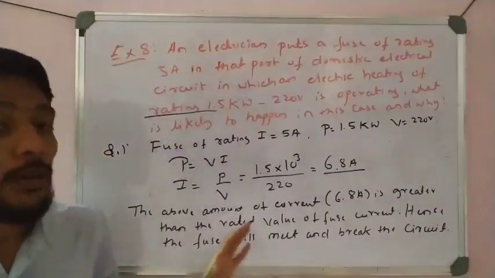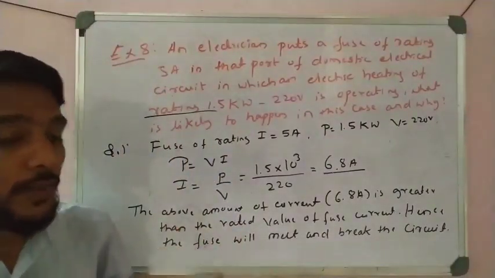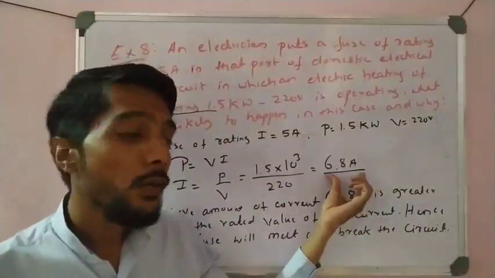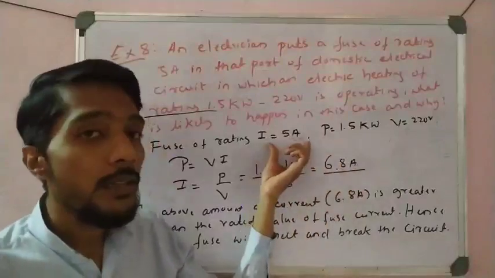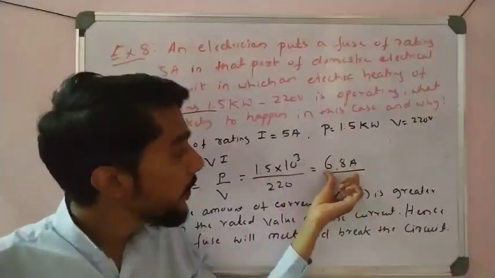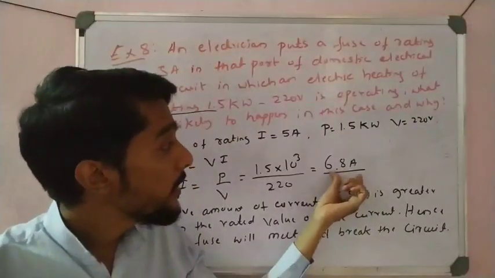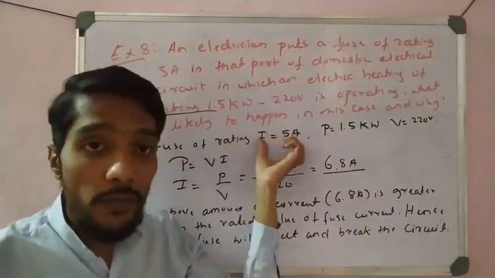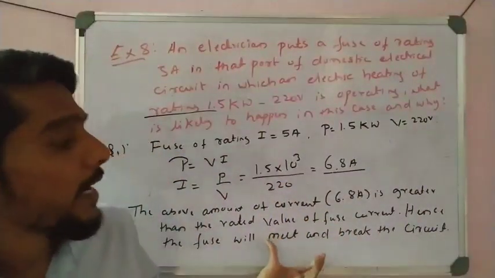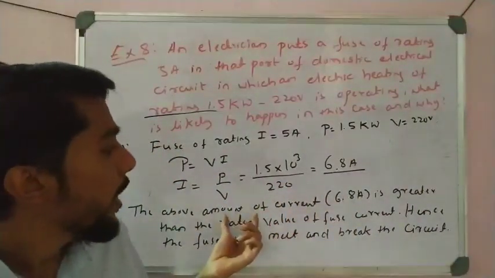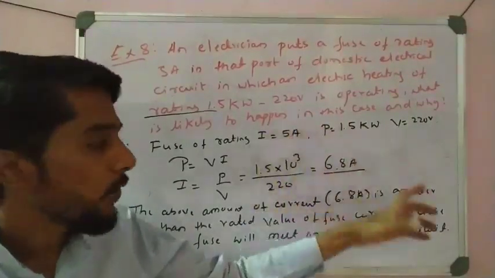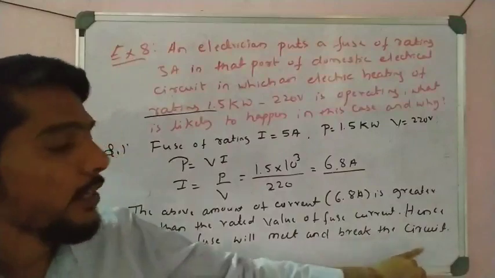So that is what we say about the rating of fuses. That is a very important concept on rating. Sometimes we get a current lesser than 5. If it is lesser than 5, the fuse does not burn and the circuit does not break. If the given current is greater than the rating current of the fuse, then the fuse burns. That is the condition here. So the value of the current is greater than the actual rating of the fuse, therefore the fuse melts and the circuit breaks.